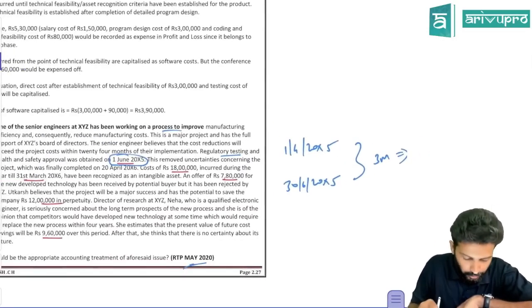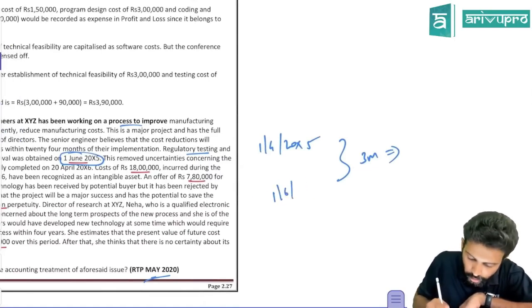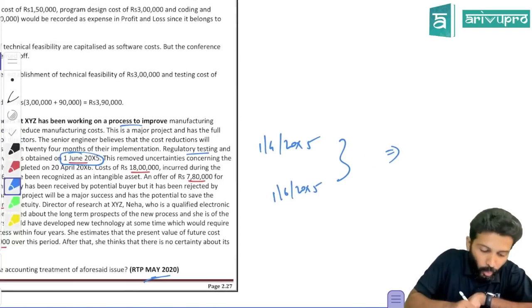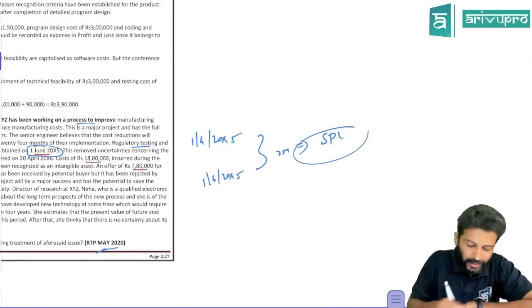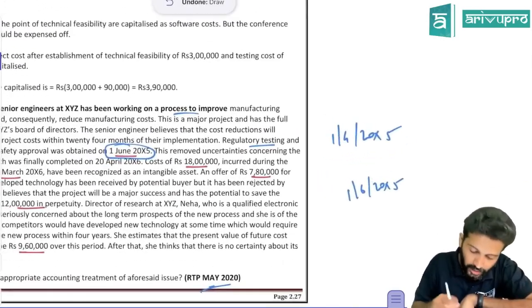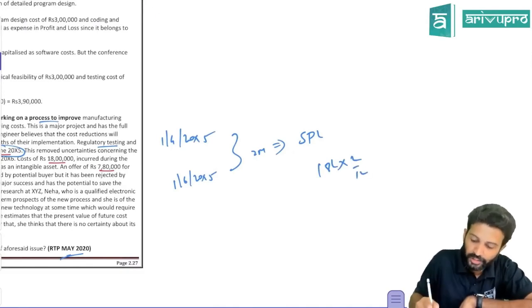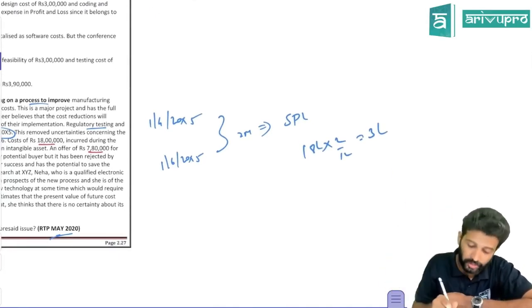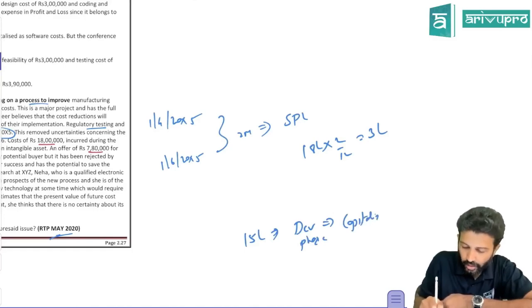Sorry, not 30th June, my bad. They've given the date as 1st June 20x5. That means for the first 2 months, the TIFRC condition was not satisfied, and approval was received only from 1st June. So the 2 months' expenditure has to be transferred to SPA. The total expenditure incurred is 18 lakh. 18 lakh into 2 by 12 is 1/6, so 3 lakh will not be capitalized but transferred to SPA. 15 lakh is development phase expenditure which can be capitalized. That's all the drama here.